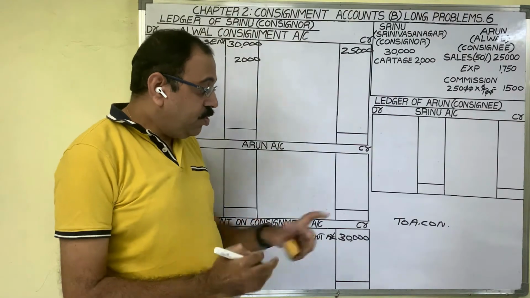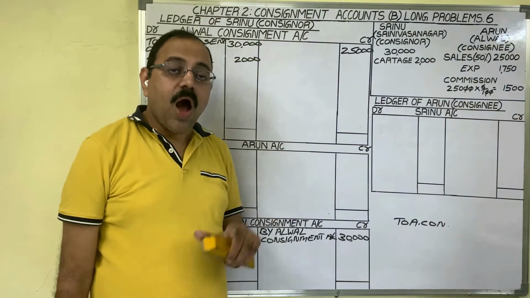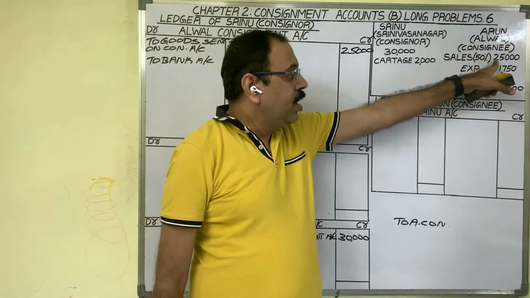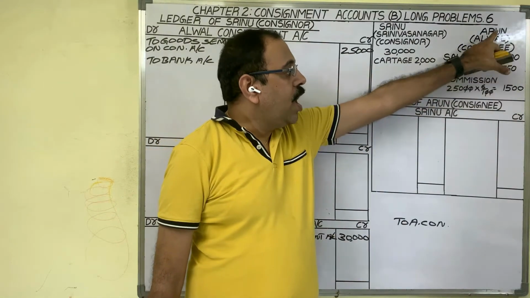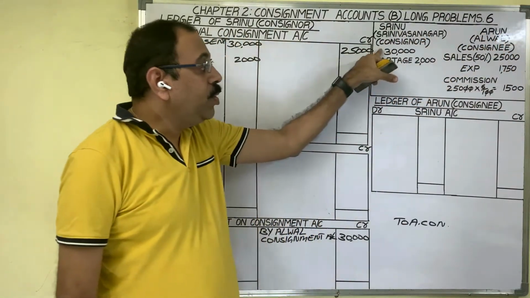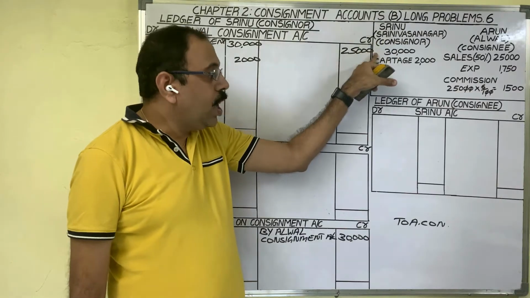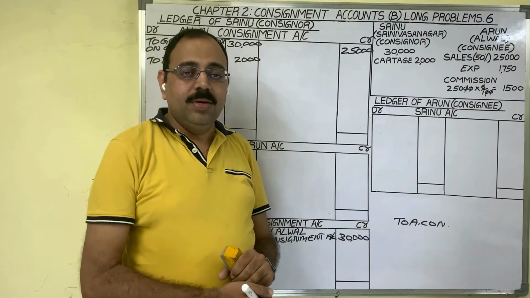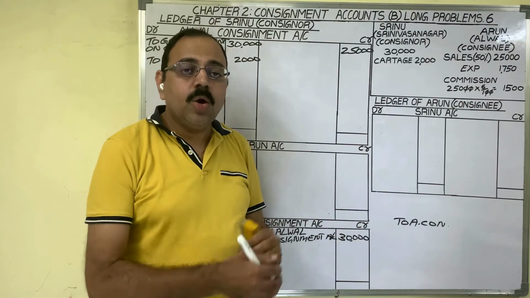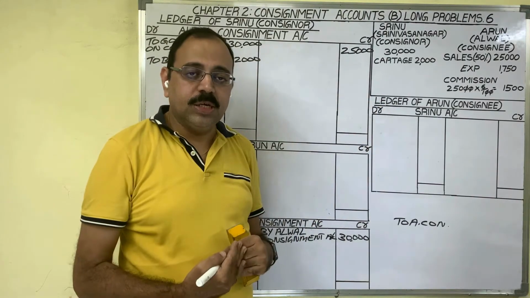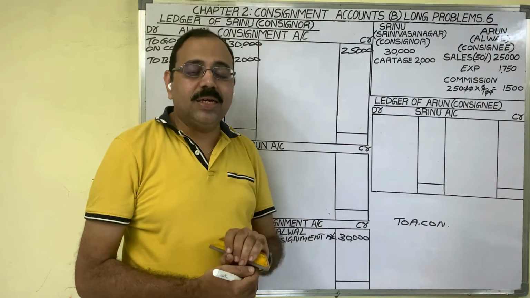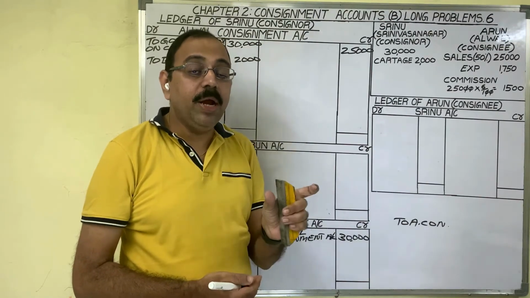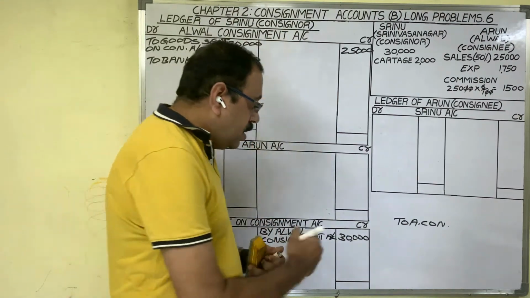Then which account we should debit? Arun sold these goods. Money is with Arun, and in future Arun should return that money to us. So to us, Arun is becoming a debtor. Debtor is a person who is liable to us. Debtor is an asset. Asset shows a debit balance. Therefore, we should debit Arun account.